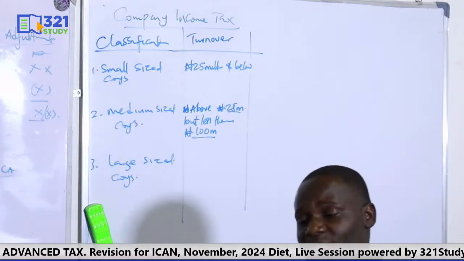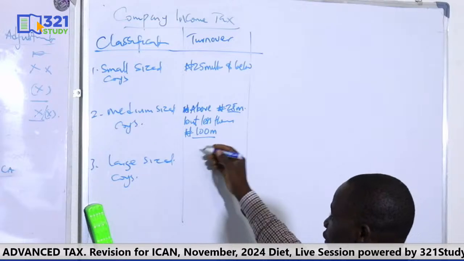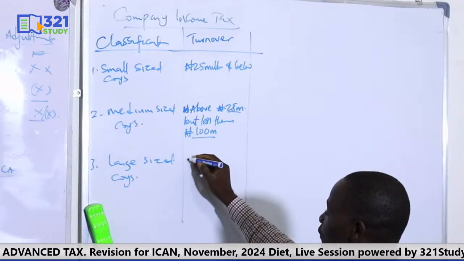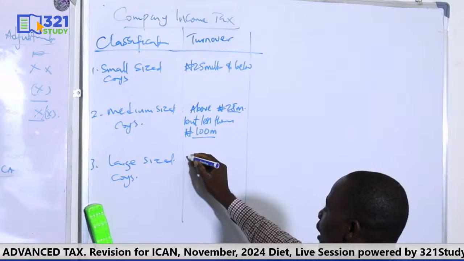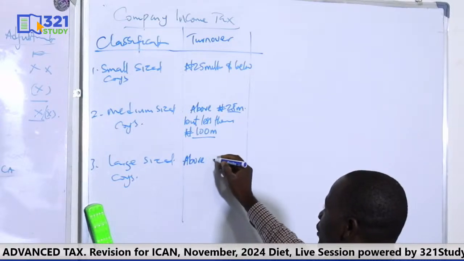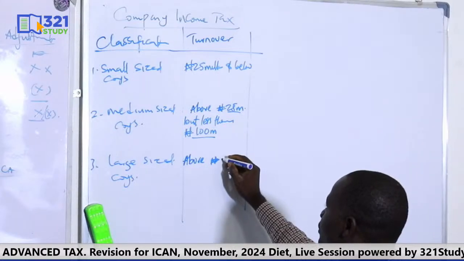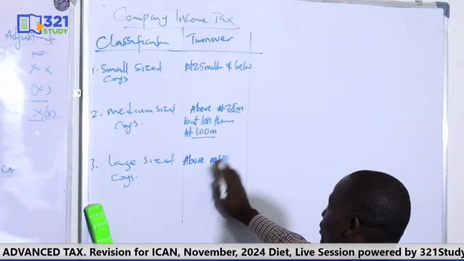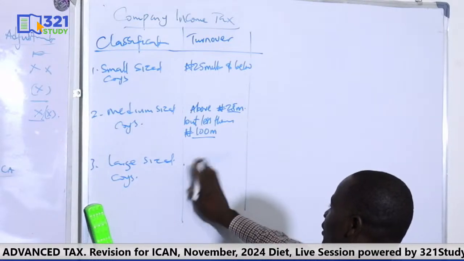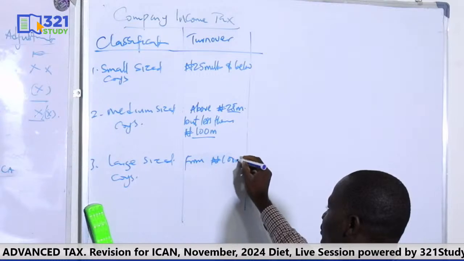Then a large-sized company is turnover of, let's say, above 100 million, from 100 million, I think it's supposed to be from 100 million, yes, that's the right thing, and above.